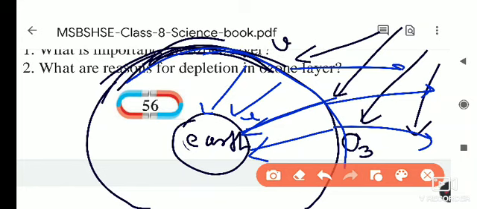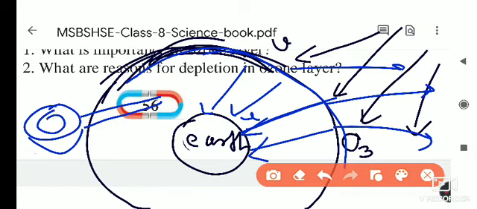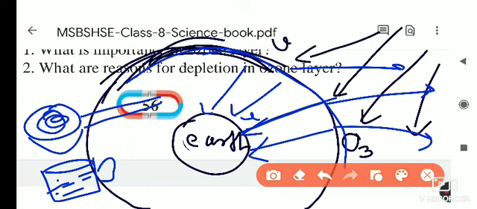So the ozone layer works as a strainer. Whenever we are straining tea, the tea powder is left inside the strainer, and only the tea is collected in the cup. Same thing here: the ozone layer is the strainer of the earth, so it is very important.